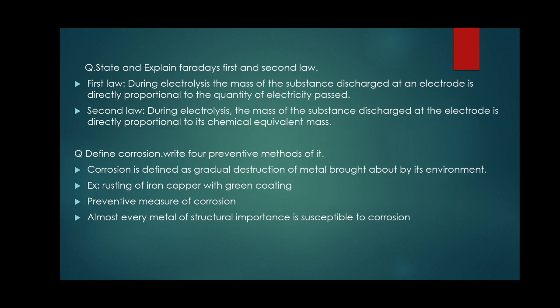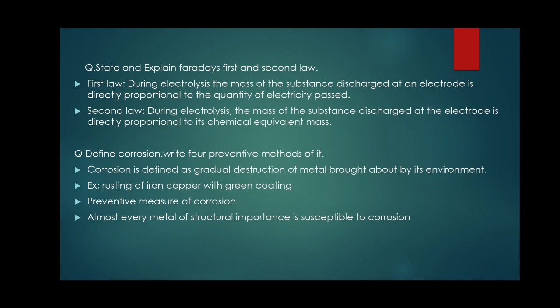Now define corrosion. Write 4 preventive methods of it. Corrosion is a chemical attack on a metallic surface. All the metals available in nature, when exposed to the environment, are attacked chemically. It is called corrosion. Corrosion changes the physical property of the body and the metal becomes less durable.